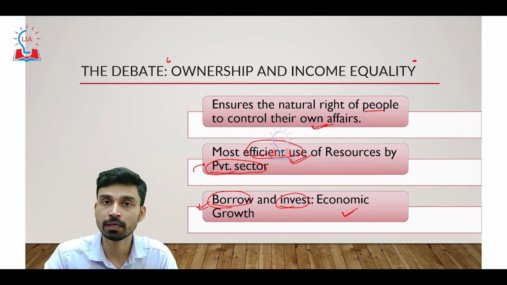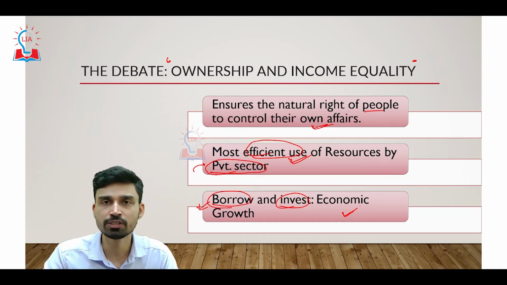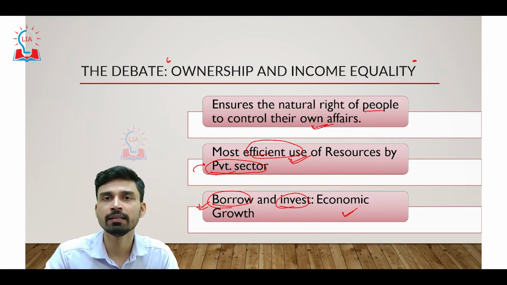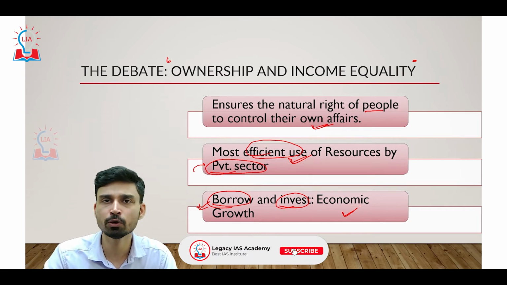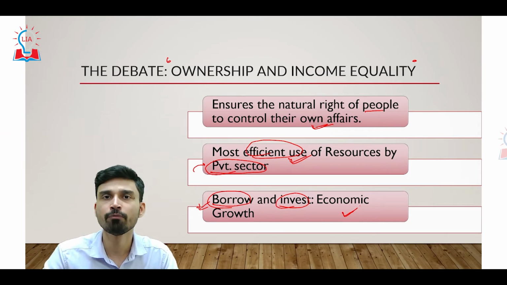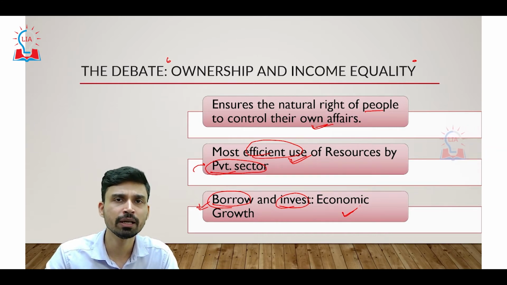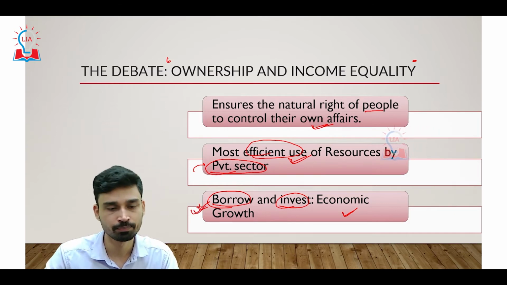If you take the example of India itself, in the beginning years after independence, at least till Jawaharlal Nehru was our prime minister, he followed a socialistic, or we can say mixed, principle of economic system. And due to this, in the early years India's growth was very slow, somewhere between 3 to 4%. That is also referred to as the Hindu rate of growth. That was basically because we were following the principle of socialism. Once in 1991 we opened up our economy, we followed the principles of capitalism. We ushered in the era of liberalization, privatization, and globalization, and this has led to a rapid increase in economic growth. So that is something we can also see from our own example.